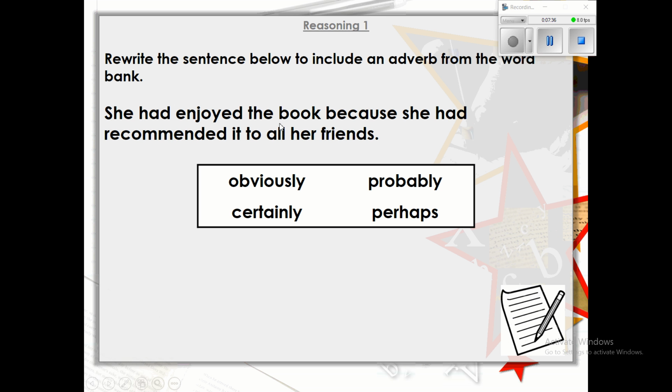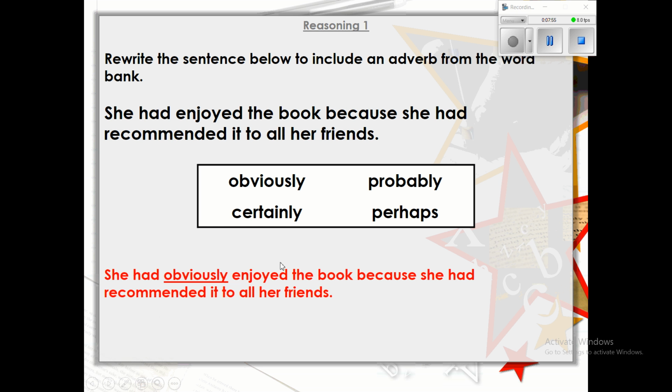Okay. Next one, rewrite the sentence below to include an adverb from the word bank. So again, I want you to look at one of these adverbs and insert it into the sentence. So she had enjoyed the book because she had recommended it to all her friends. So choose one of these that makes sense and add it into the correct part in the sentence below. Again, I want you to write this in your books, please. Okay, let's have a look at the answers. So we've got she had obviously enjoyed the book because she had recommended it to all of her friends. Okay, obviously being the adverb that makes sense in the sentence.